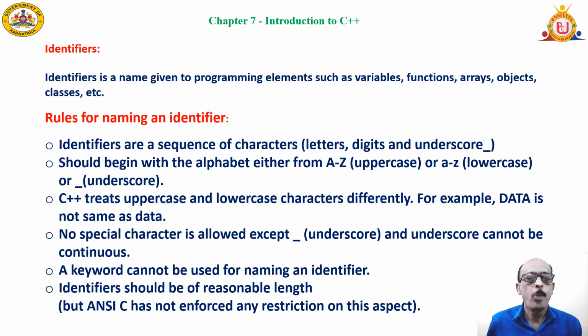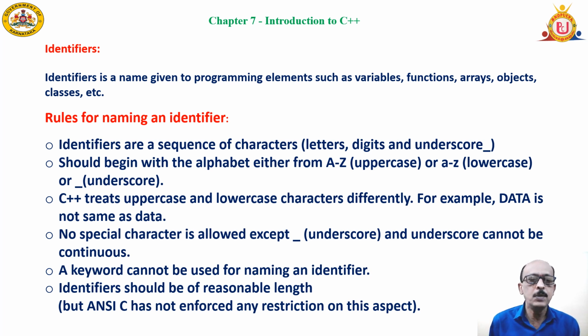Identifiers. An identifier is a programming element given to a memory location. Crores of memory locations will be there in the computer. When we store data in the memory, we need to have a way to access the data from the memory.